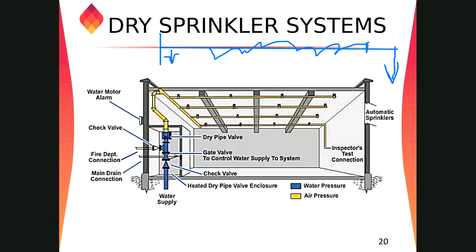Yeah, but in this case, some water will be accumulating on the downside. No, you have to completely remove the water before putting it into service. This is why I said it requires more maintenance and accuracy.